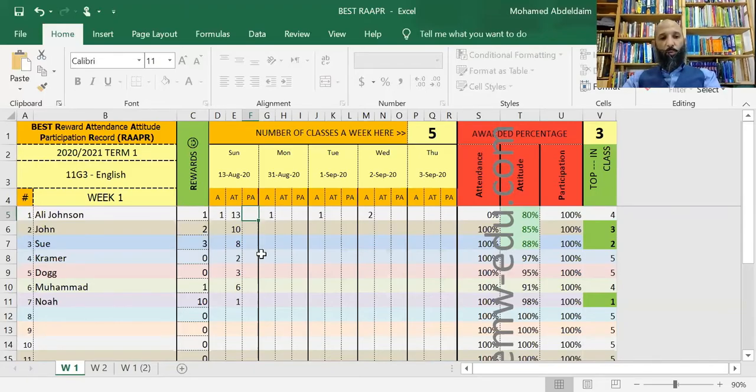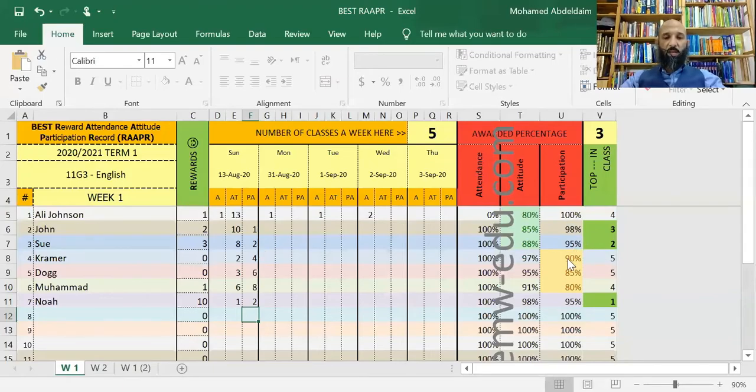Here, Ali, for example, is a misbehaving child, but still he is good. He raises his hand and everything, so nothing was deducted. But Ali John, for example, tends not to participate, and you ask him a question and he doesn't answer. Then you take 1 mark from him. You take maybe 2 marks from Sue, 4 marks from this student, 6 from this, 8 from this, and maybe 2 marks from this student.